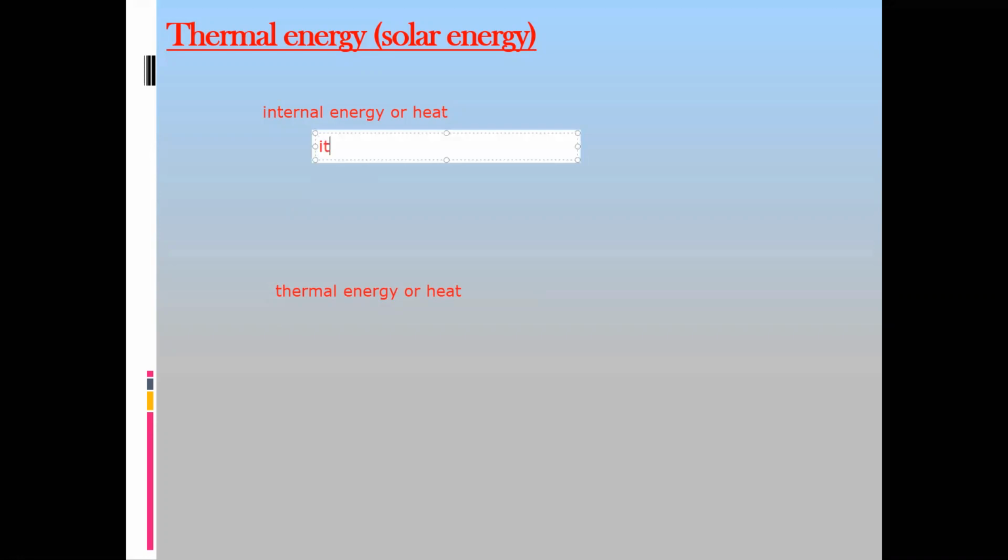What is the internal energy? Internal energy is the sum of energies of all particles in a matter. If we sum the energies of all particles in a matter, we call that an internal energy.